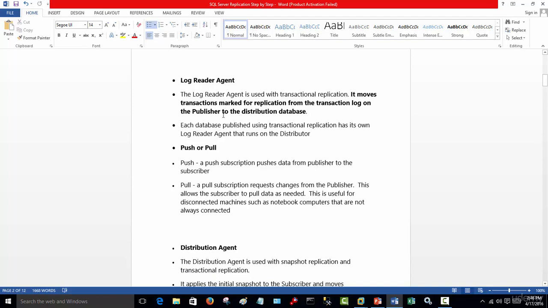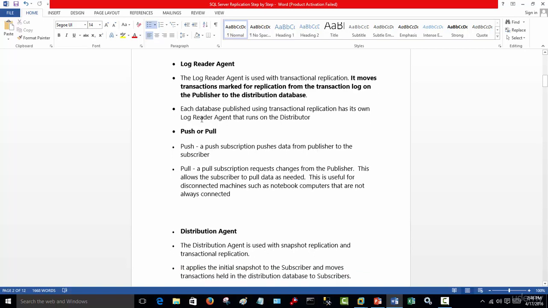It moves the transactions marked for replication from the transaction log on the publisher to the distribution database. So this log reader is reading the transaction log on a consistent basis, and if a transaction is marked for replication, there's a flag that says, hey, this is replicated data, then it will move it to the distribution database, and from there the distribution agent pushes it to the subscriber. Note, each database published using transactional replication has its own log reader. So it's not just one, but any time you have a published database, it will have its own log reader.